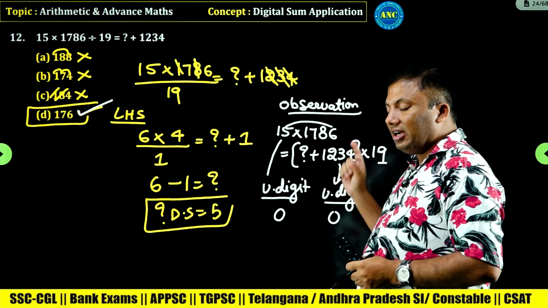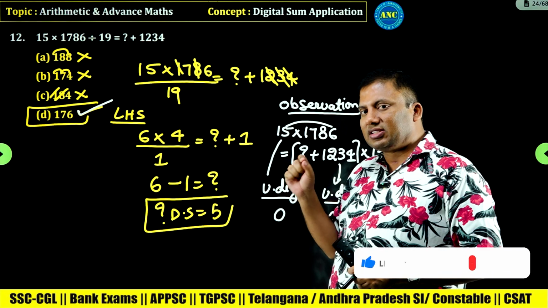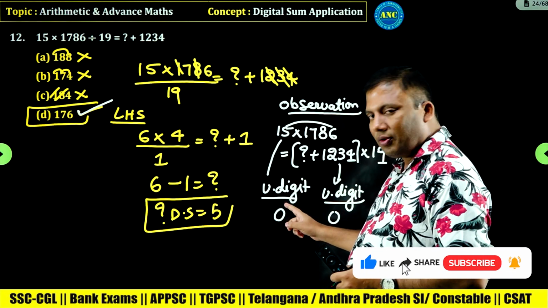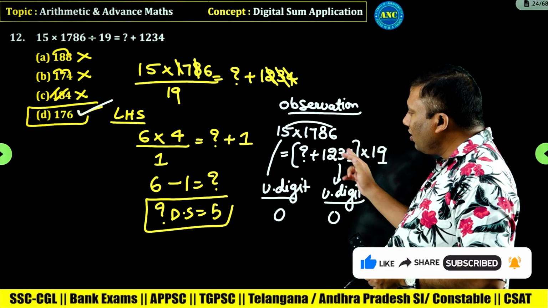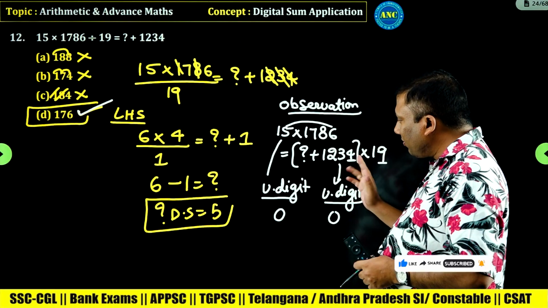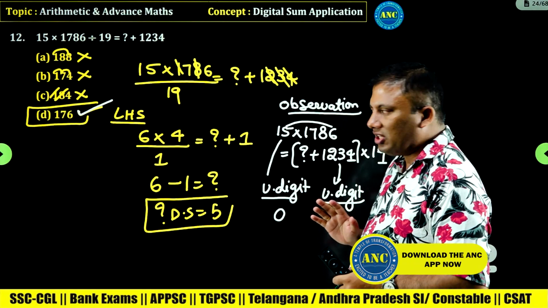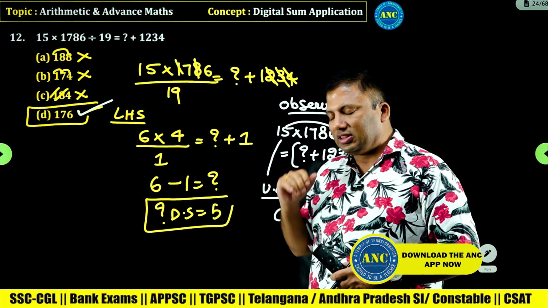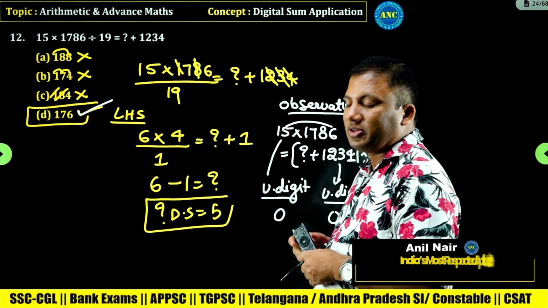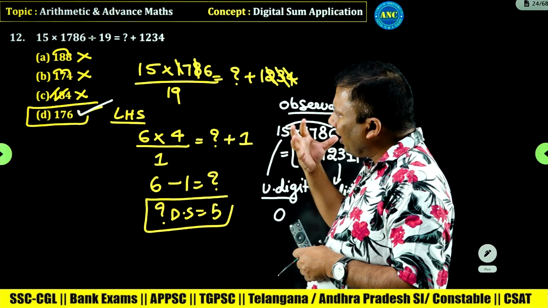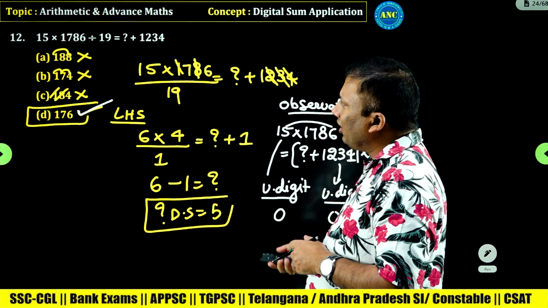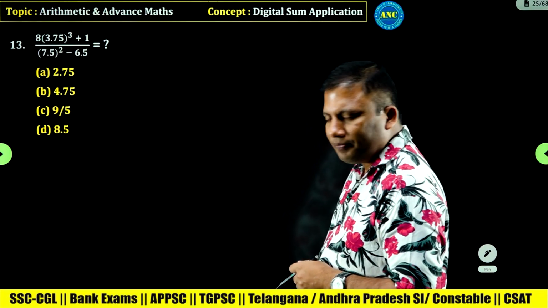You don't need to use the digital sum concept for everything. 15 6s are 90, the left hand side unit digit is 0. The right hand side also should be 0. Here it is not 0. 4 plus 6 is 10. That means the question mark unit digit should be 6. The only option with unit digit 6 is option D. This all comes with a tremendous amount of right practice and solving a lot of practice problems.